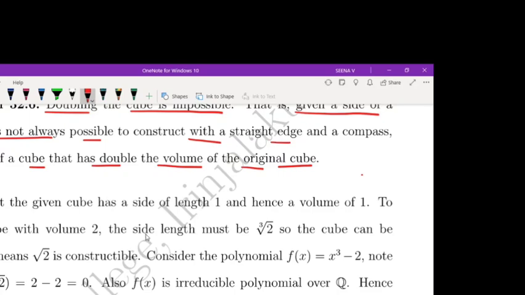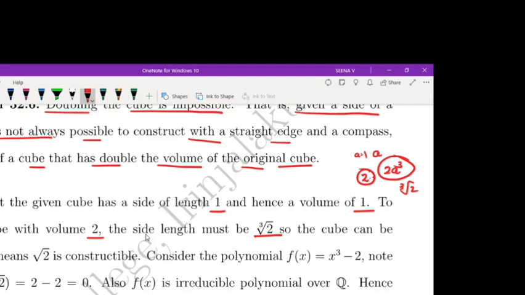This is one of the important results. Moving to the proof. Let the given cube have side length 1 and hence volume 1. If we prove the result for 1, then you can easily prove the result for any a. To get a cube with volume 2, the side length must be the cube root of 2. If a is the side length, then a cubed is the volume of the cube. Doubling the cube means we have to construct a cube with volume 2a cubed. So if a equals 1, volume equal to 2 means the side length must be the cube root of 2.